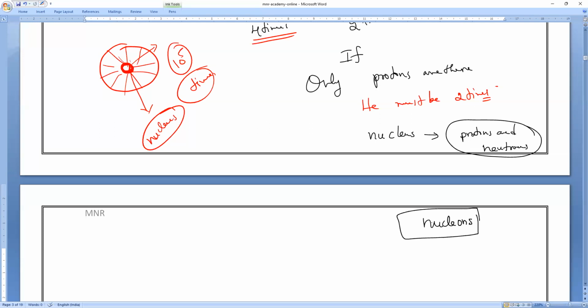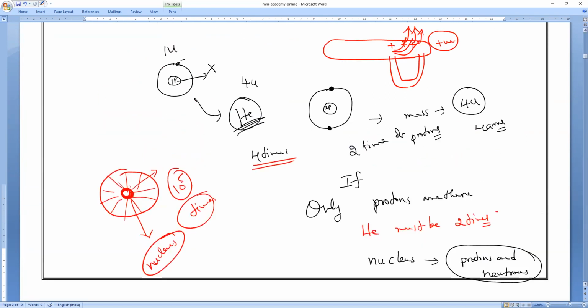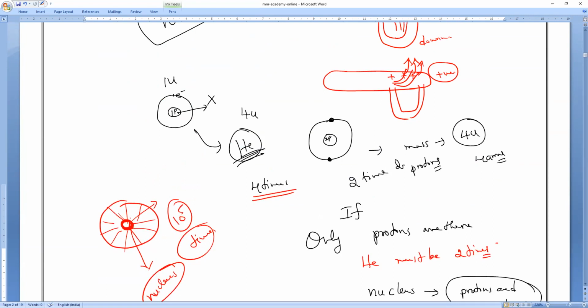So if it contains only one proton in its nucleus and one electron revolving around the nucleus, then it is a hydrogen atom. But for helium, it was found that 2 protons and 2 neutrons are there, along with 2 electrons revolving around the nucleus. So Mr. Chadwick, by doing this experiment, concluded that along with the proton, there is some other particle in the nucleus, an uncharged particle which does not possess any charge, which we call the neutron. So this is what he found.